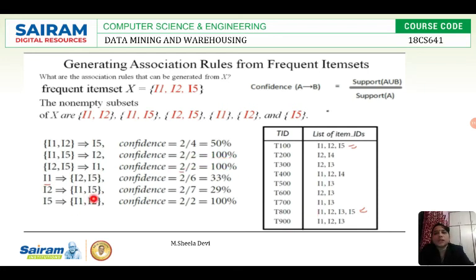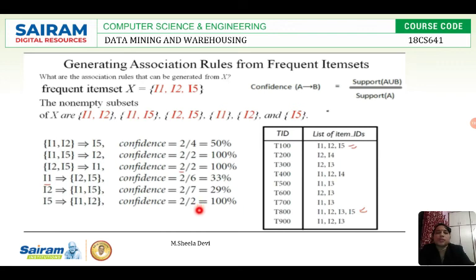So like this we have to calculate the support count of the left hand side and right hand side items seen together, and divide by the support count of only the left hand side items, which will give you the confidence value. These are the confidence values of all the association rules. Now we have to select only those association rules which are greater than or equal to the minimum confidence threshold.